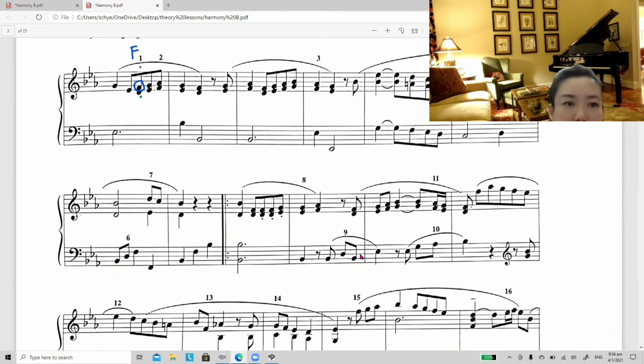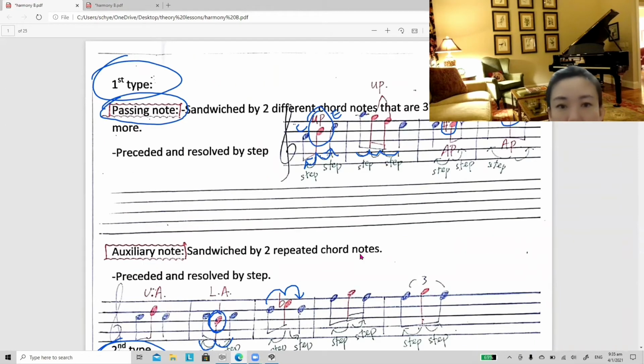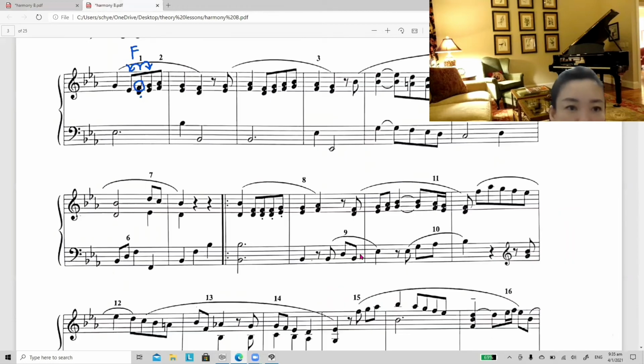Yes. So before this F is E, so it's a step. After this F also is a G. So it's prepared and resolved by step. So when you prepare and resolve by step, it means they are closely related to each other. So this will belong to first type. First type is here. Okay, they are closely related to each other. Now you need to ask yourself whether this is a passing note or auxiliary note. So for passing note, they are between two different chord notes. So over here, the F is between E and G. So this is a passing note.